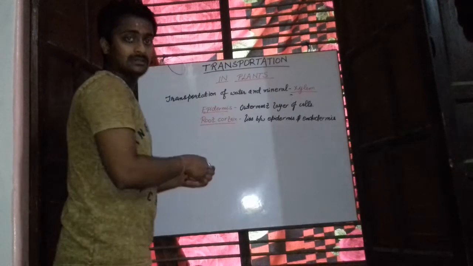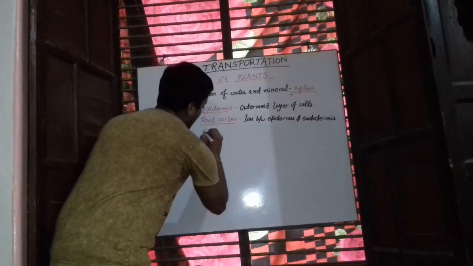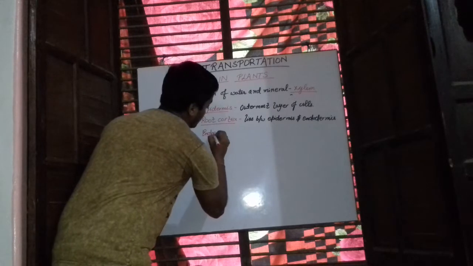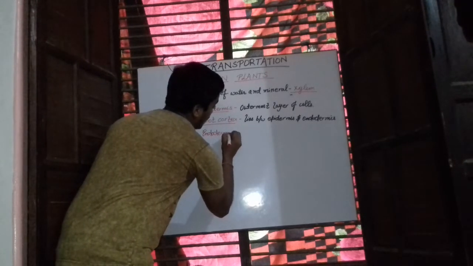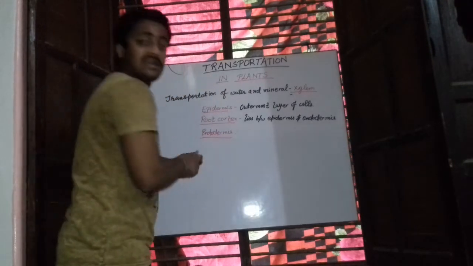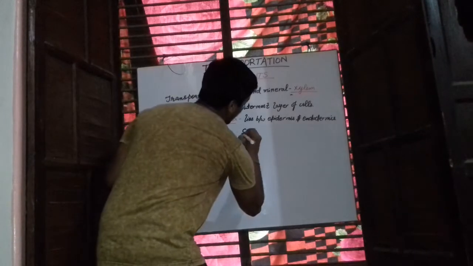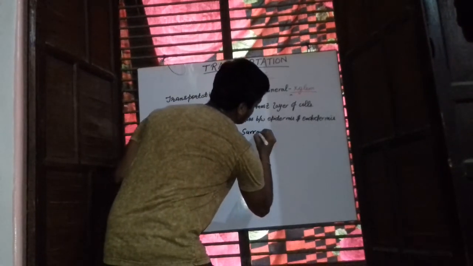The third layer is called the endodermis, and this endodermis layer surrounds the vascular tissue.